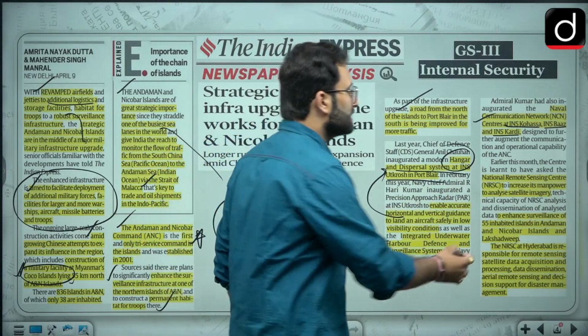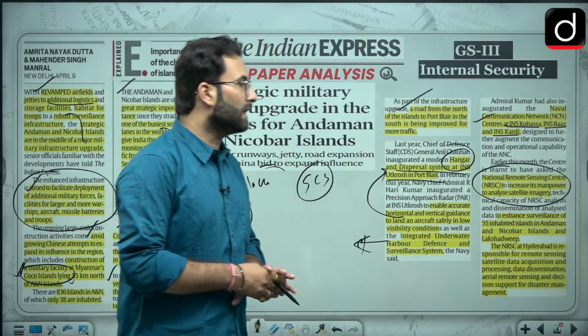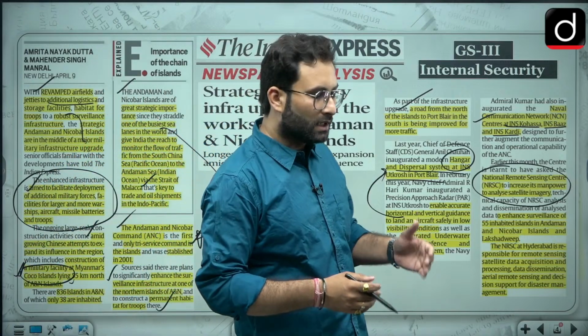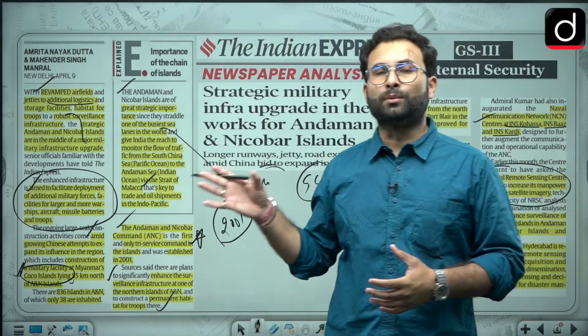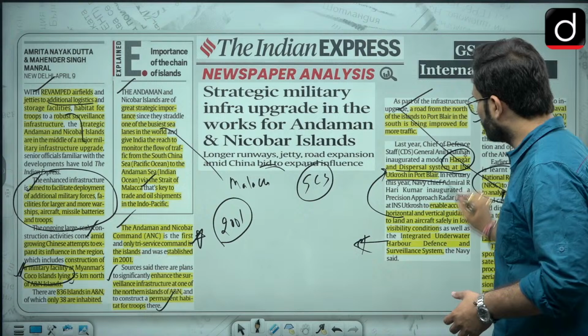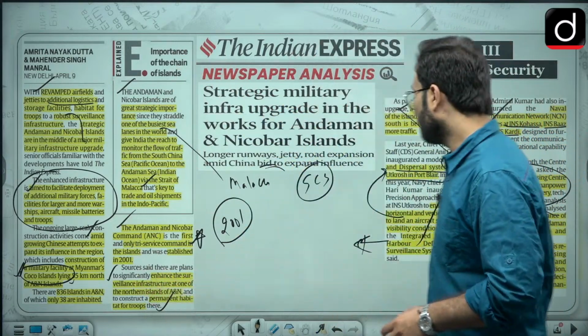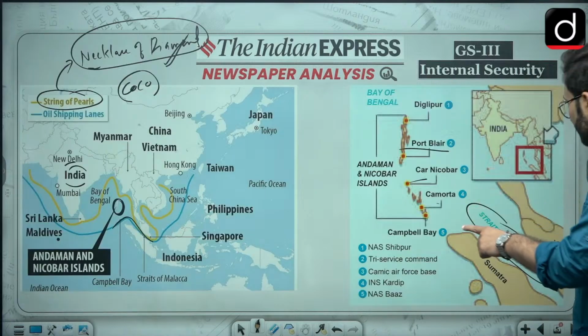Now there is the National Remote Sensing Center, NRSC, to increase the manpower and to analyze the satellite imagery so that they can go for the surveillance of the remote areas. So these are certain steps which they have taken. This is not important for you, so please don't go into it. Just remember the strategic importance of it. Now remember this map work.